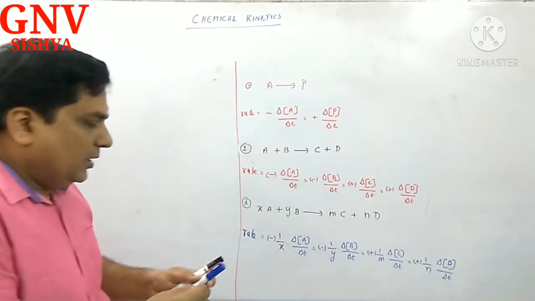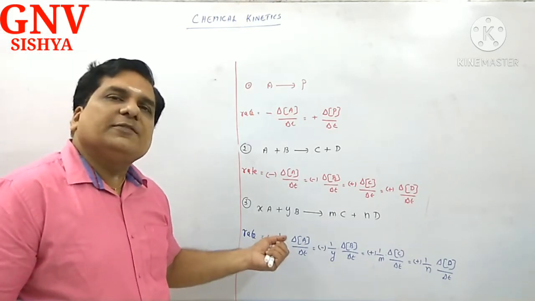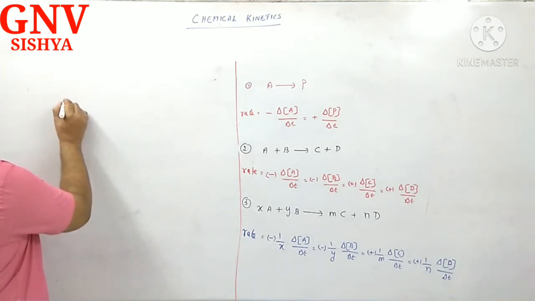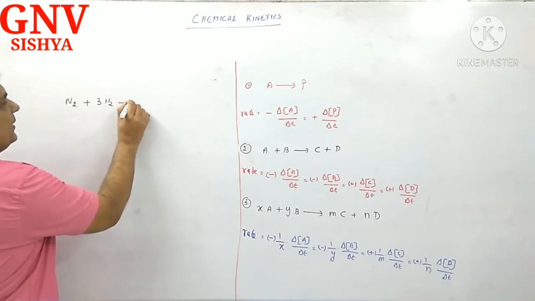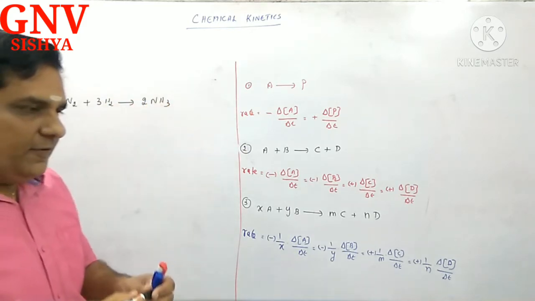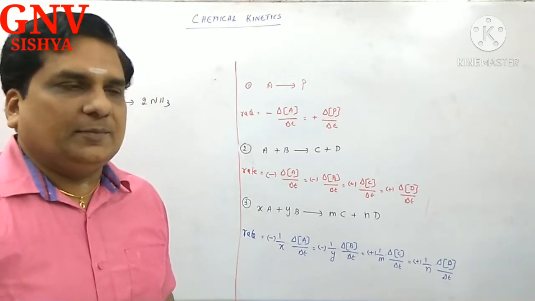Now let us do some live examples of the method of expressing rate of reaction. First one: N2 plus 3H2 gives 2NH3. For this, you need to write the rate of the reaction with respect to reactant and product.